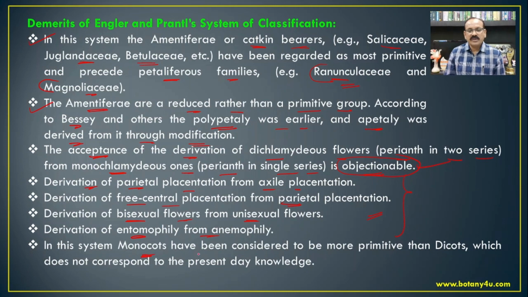In this system, the monocots have been considered to be more primitive than the dicots, which does not correspond to the present day knowledge, because every time whenever we are studying the angiosperms, we are studying the dicotyledons first and later on the monocotyledons. This indicates that among the angiosperms, the dicots are more primitive than the monocotyledons, but in the Engler and Prantl system of the classification, the monocotyledons are placed earlier than the dicotyledons, and this is also not the correct position of the monocotyledons. So these are the different demerits of the Engler and Prantl system of the classification.